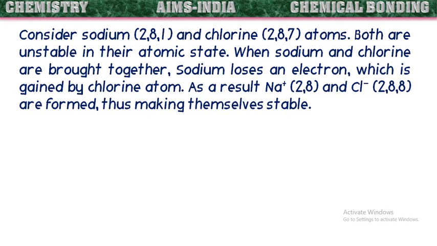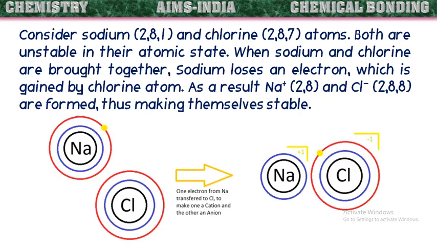Consider sodium and chlorine atoms. Both are unstable in their atomic state. When sodium and chlorine are brought together, sodium loses an electron which is gained by the chlorine atom. As a result, Na+ and Cl- ions are formed, thus making themselves stable.